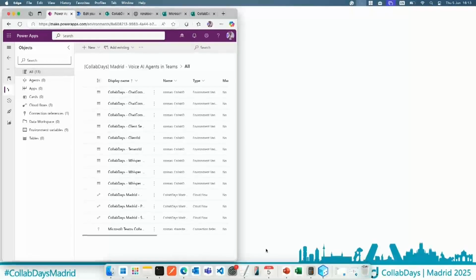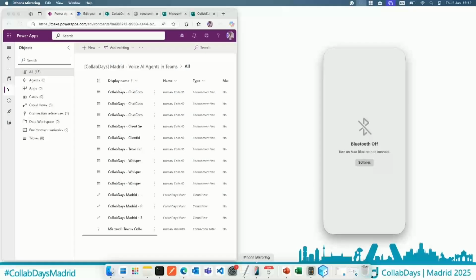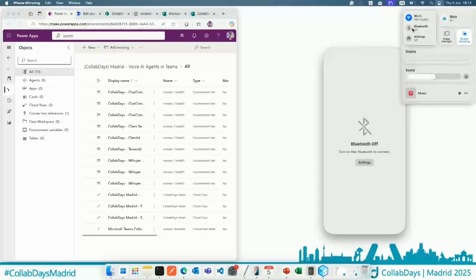So let me connect here. Let me turn on the Bluetooth.